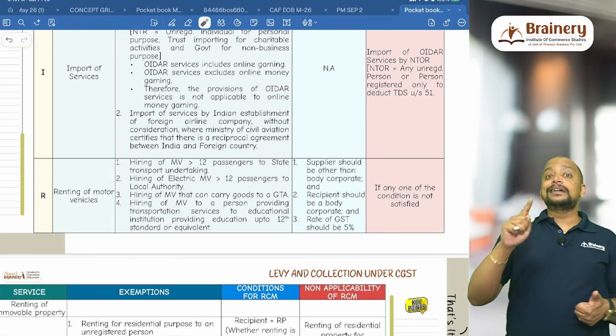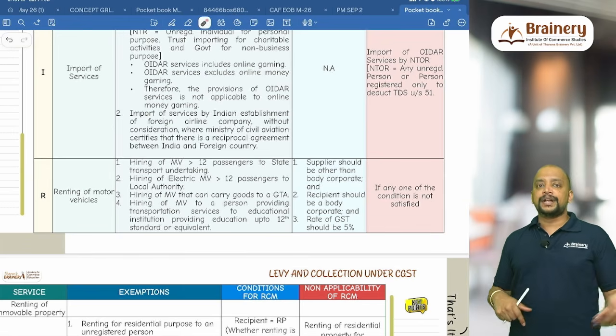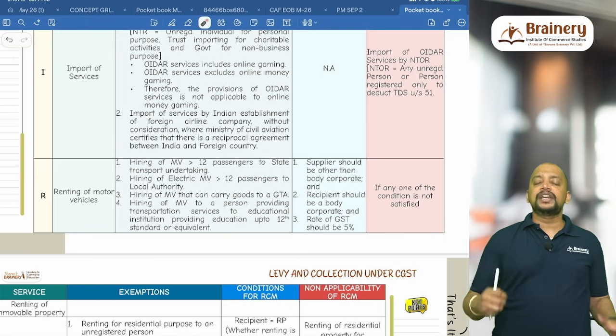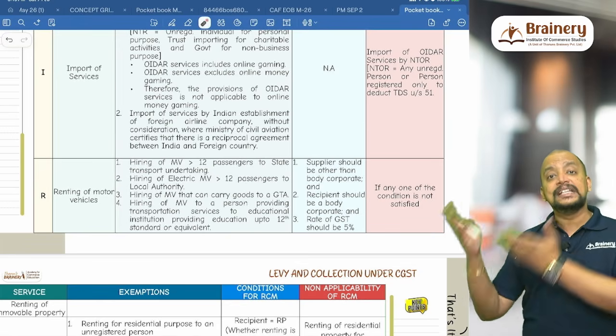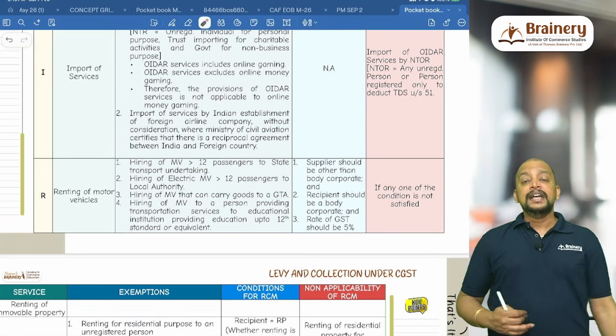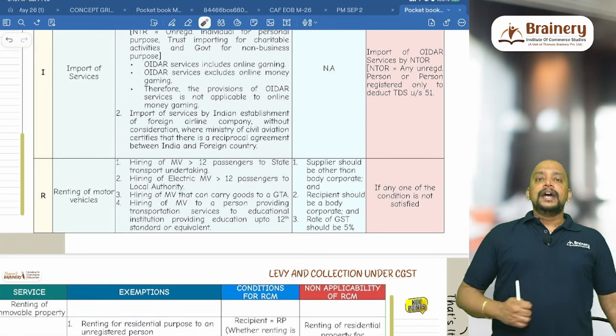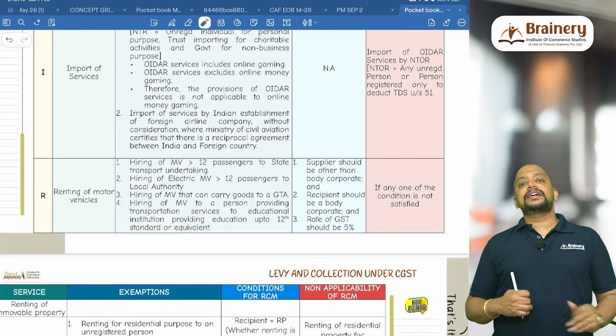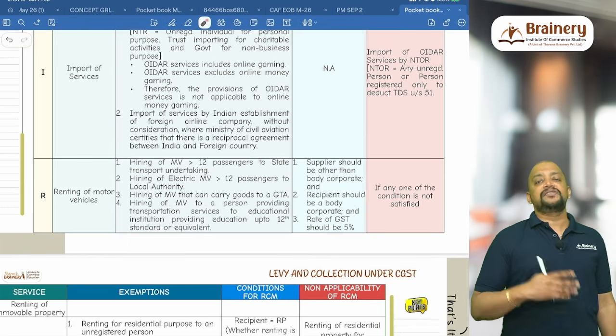Supplier should be other than body corporate. Body corporate means a private limited company, a public limited company, or a body under any law for the time being in force like RBI, SEBI, even ICI. So all these are body corporate. So supplier should be other than body corporate, and the recipient should be body corporate, and the rate of GST should be 5%. If three conditions are satisfied, then only RCM. If any one condition is not satisfied, then it will be FCM.